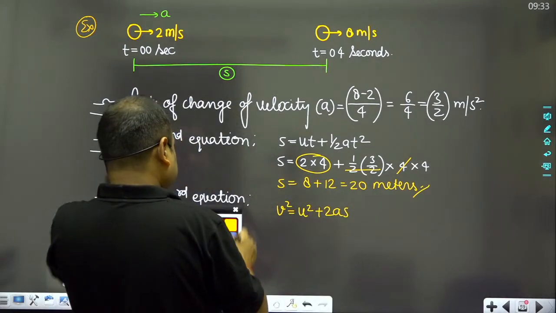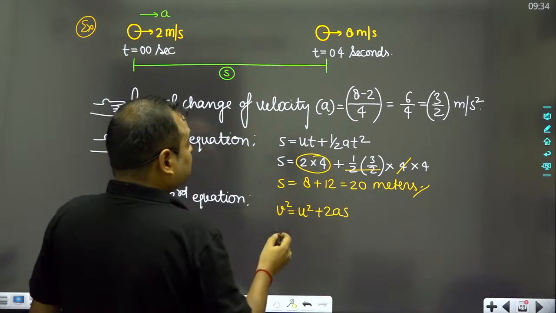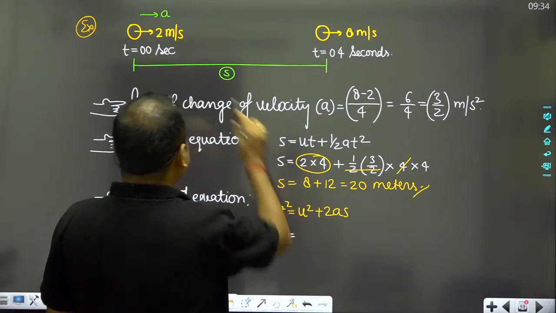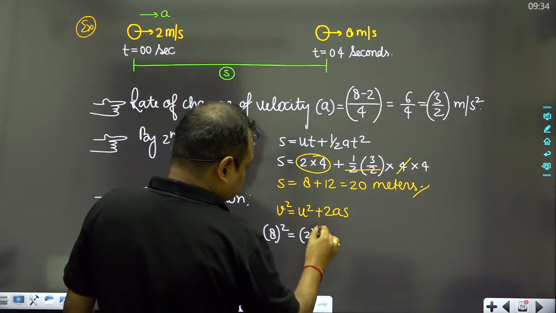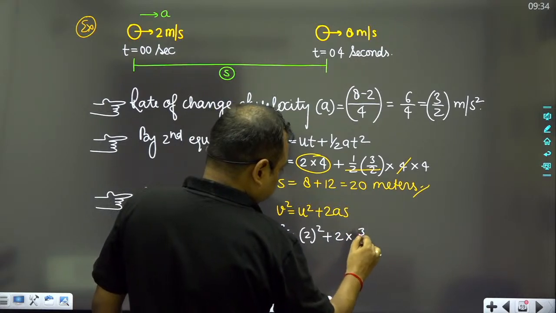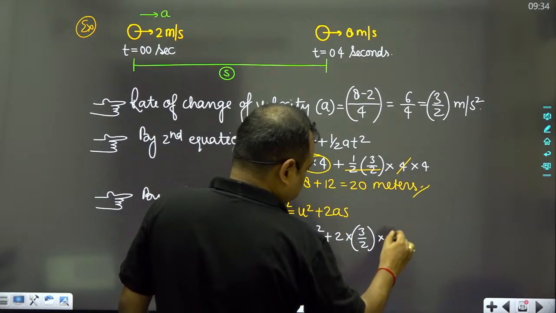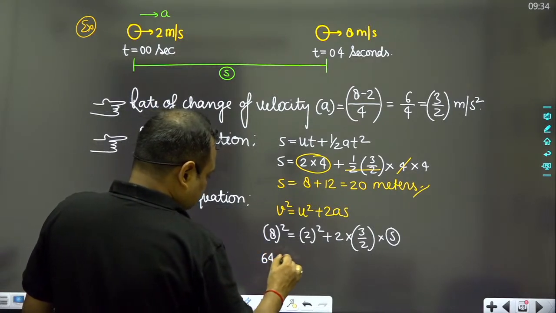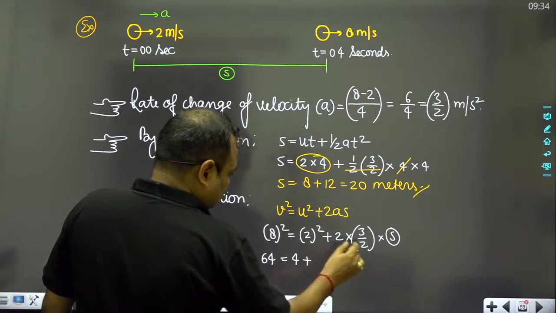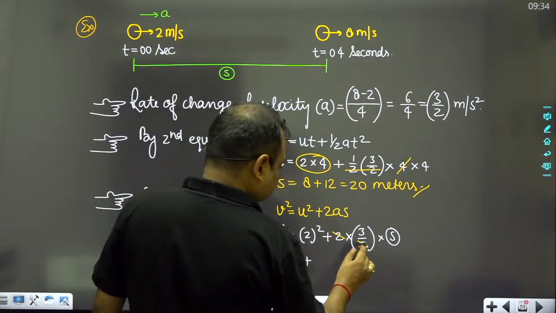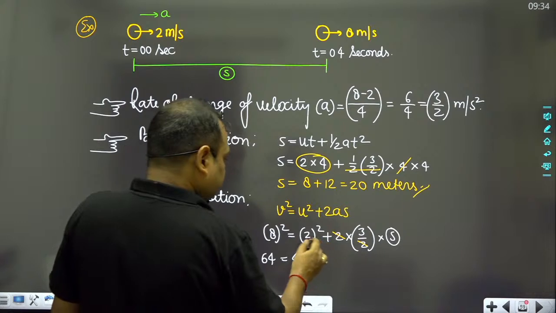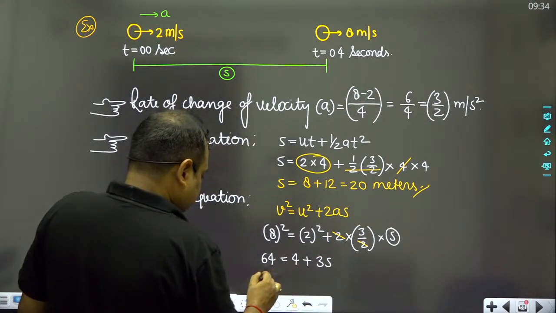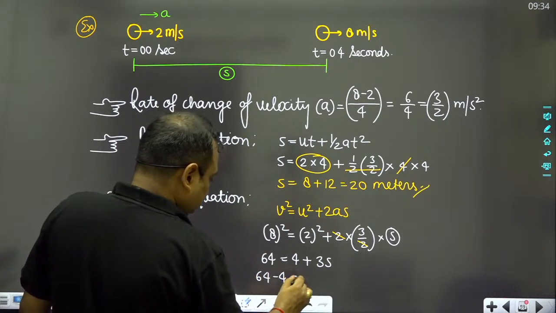Then obviously v has been given as 8 meters per second. It means 8 square, equal to 2 square plus 2 into 3 by 2 into s. So this is 64 equal to 4 plus, and this 2 will cancel, so it will be 3s. So 64 minus 4 will be equal to 3s.